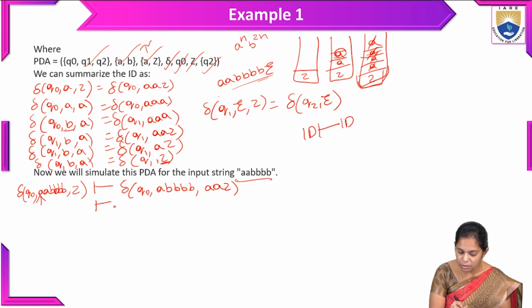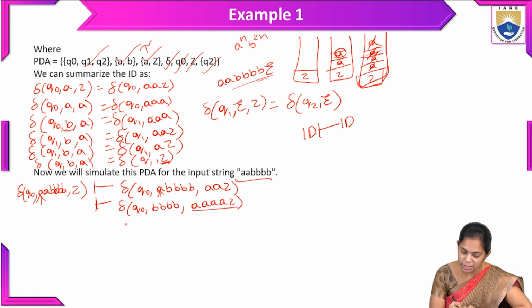And what is the other turnstile notation? Another move. So here Q naught, comma. Again we are reading A, and we are not writing that B, B, B, and we are adding those two A's along with A, Z. So I am writing all the stack values, the entire stack. And Q naught, here B appears, so it is moving to the Q1 state, and we are reading B, B.